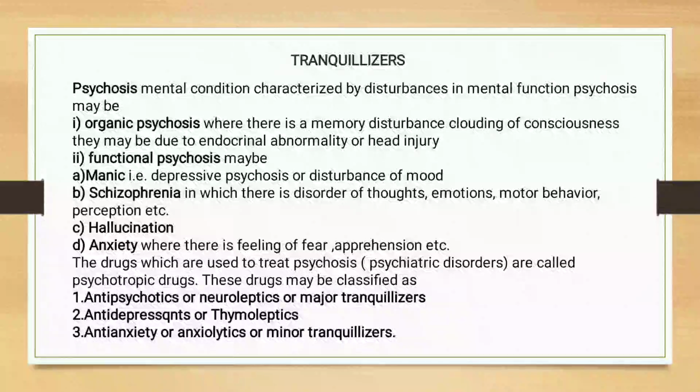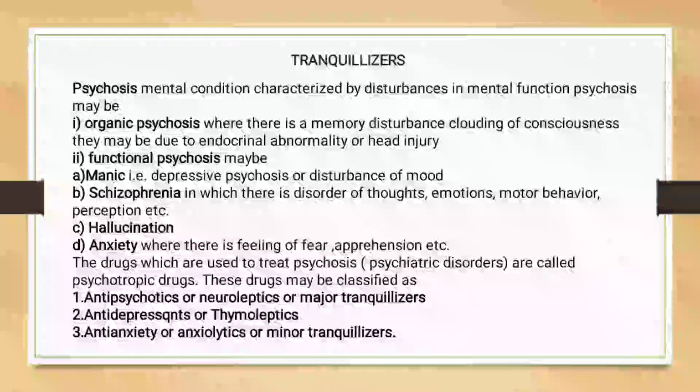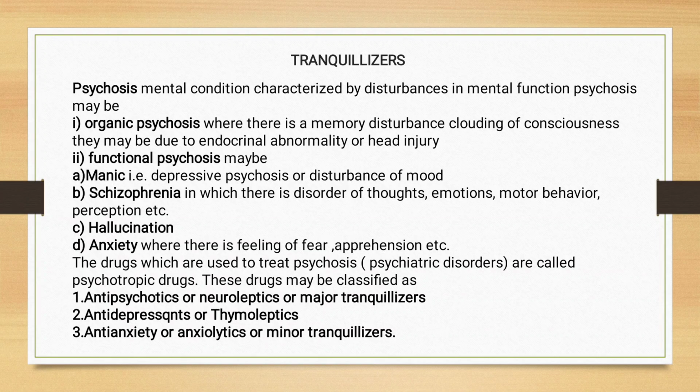Schizophrenia is the second condition of functional psychosis, in which there is a disorder of thoughts, emotions, motor behavior, perception, etc. Mania and schizophrenia are totally different. In the manic condition there is no motor activity, whereas in schizophrenia motor activity is shown by the patient.